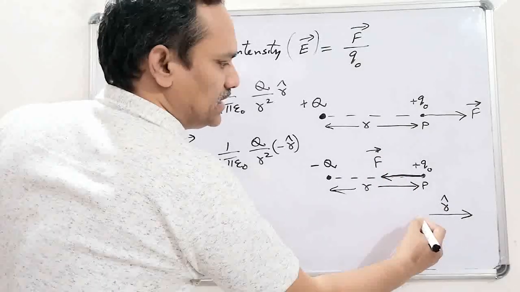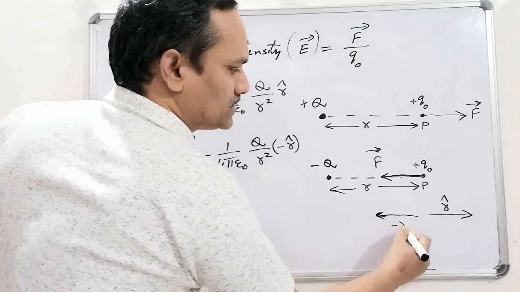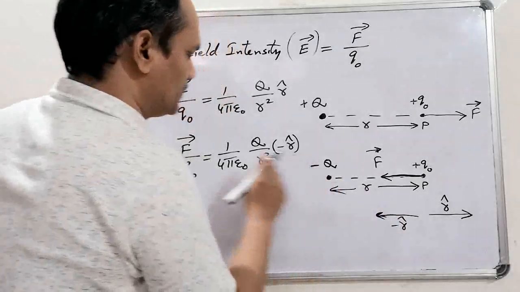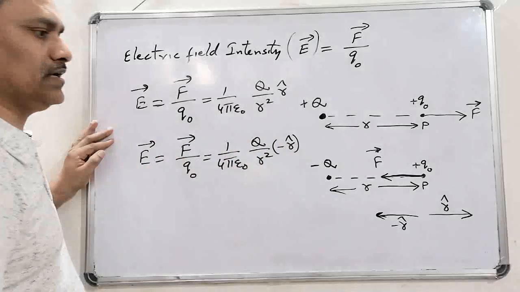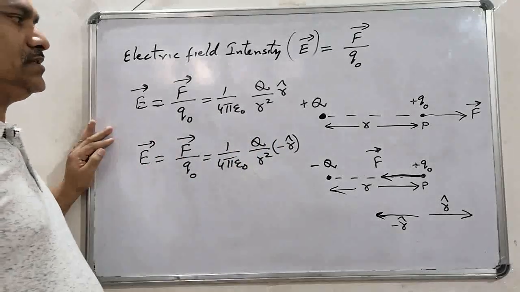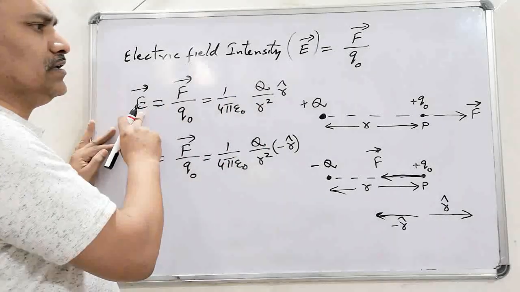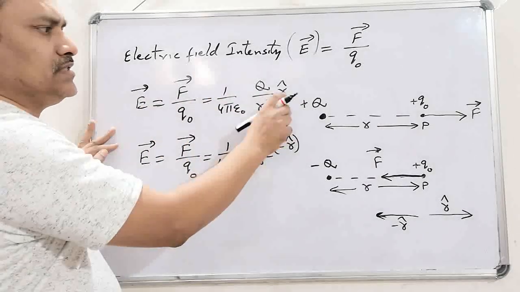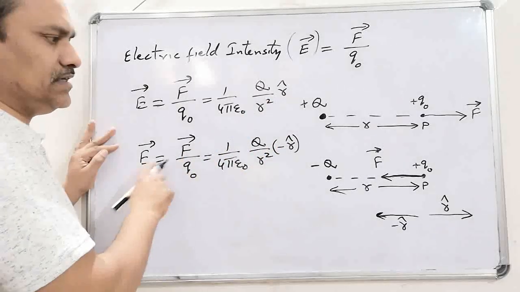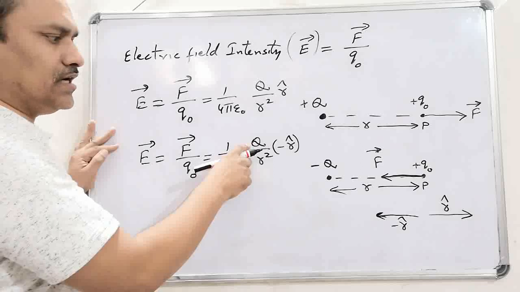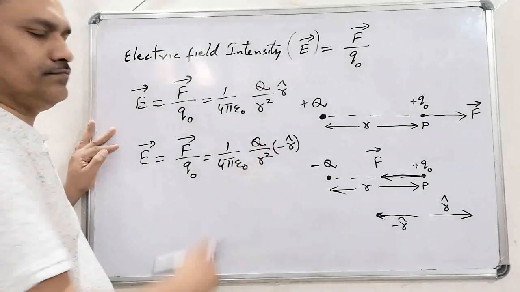That means in the direction of minus r cap. That's why we took F bar in the direction of minus r cap. That means the electric field intensity due to a positive charge is radially outward, and the electric field intensity due to a negative charge is radially inward.